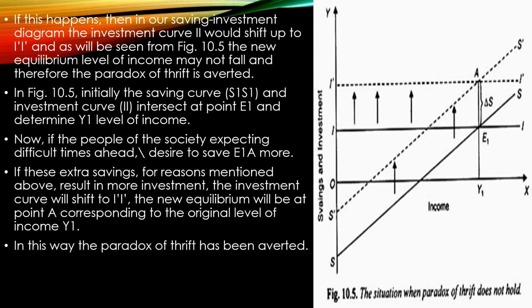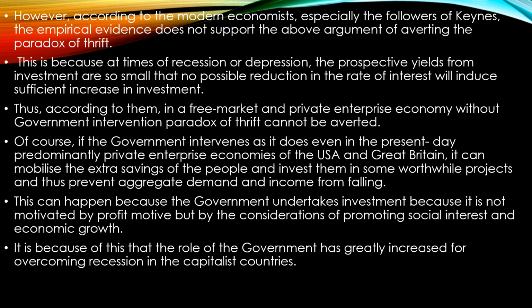And if these extra savings, for the reasons mentioned above, result in more investment, the investment curve will shift to I dash, the new equilibrium would be reached at point A, and correspondingly you would get the new level of income. In this way, the paradox of thrift has been averted.